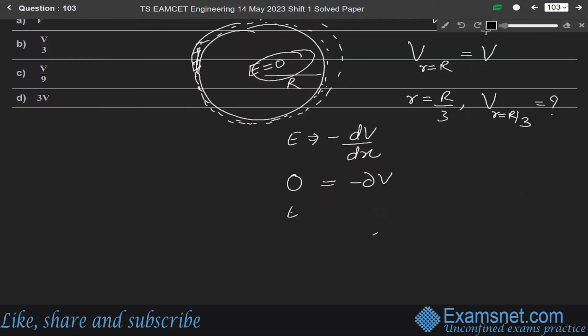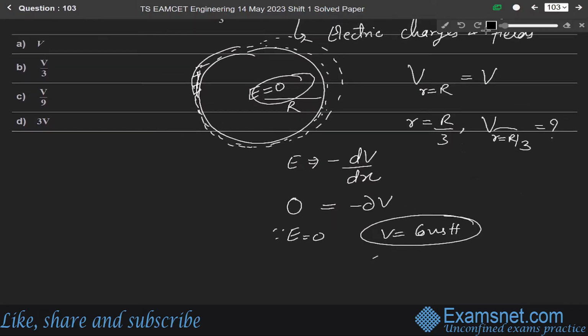So since E is 0, V will be constant. So the potential at r equal to R by 3 is also V. So the correct answer is option A.